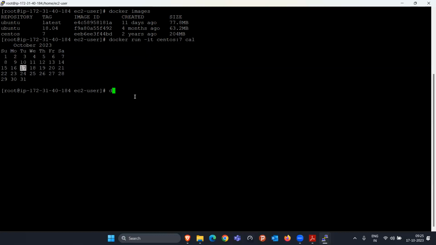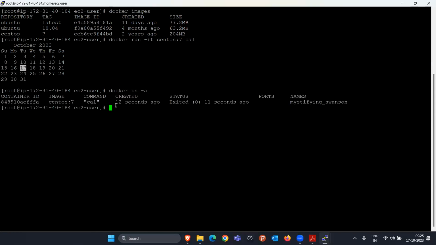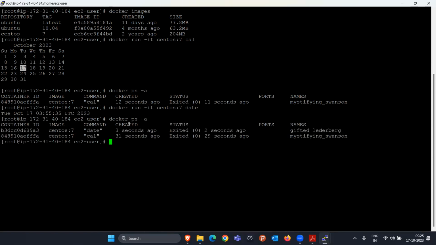If I do docker ps -a, you'll see clearly here they started a container 12 seconds ago. They ran the calendar command there and then they stopped the container 11 seconds ago. That means they started, they ran this command, they stopped it. Similarly, if I run this command one more time and this time I say print the date command output, they will print the date command output, but what they did in the backend is they started a container 3 seconds ago, ran the date command, and stopped it. So that is the thing they are doing.